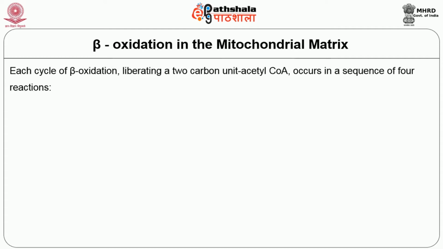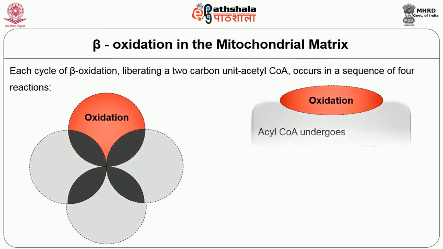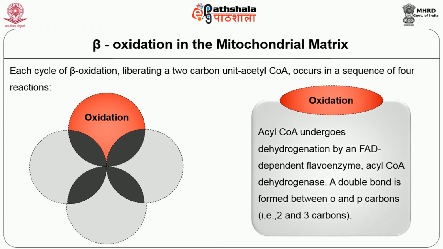Each cycle of beta oxidation, liberating the 2 carbon unit acetyl-CoA, occurs in a sequence of 4 reactions. The first one, oxidation. Number 2, hydration. Number 3, oxidation. Fourth one, cleavage. First we will start with oxidation. Acyl-CoA undergoes dehydrogenation by an FAD dependent flavoenzyme, acyl-CoA dehydrogenase. A double bond is formed between the alpha and beta carbon atoms, that is the second and third carbon atoms.